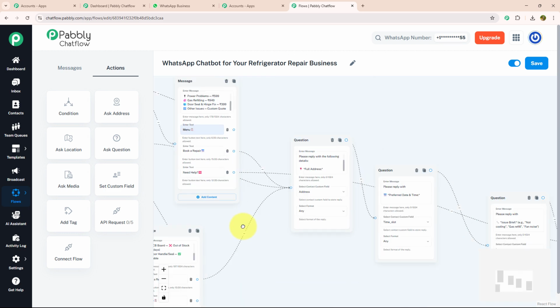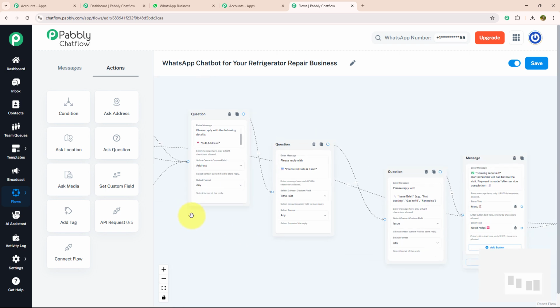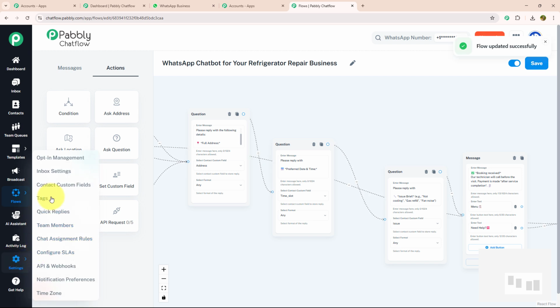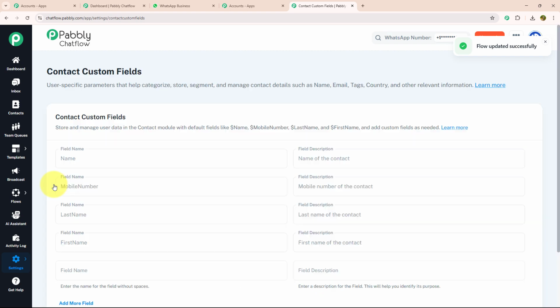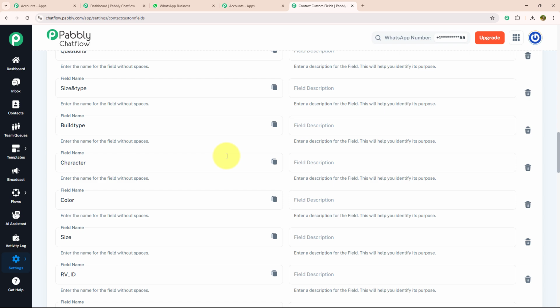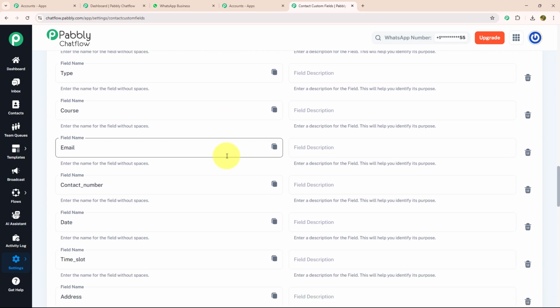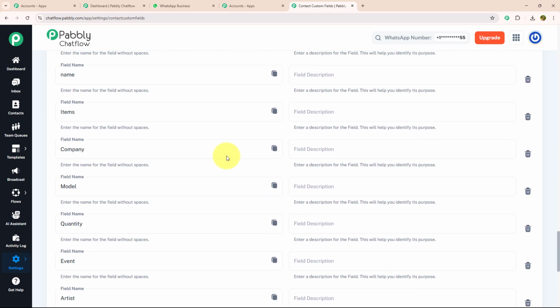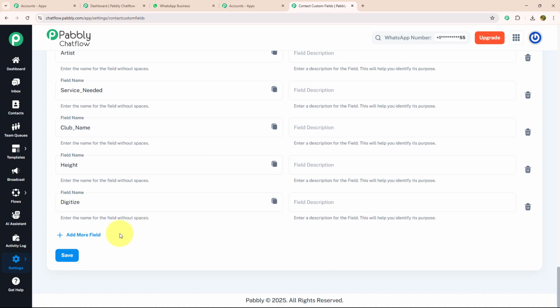Now you must be wondering from where we can add our contact custom field. For that you just need to save your flow and come with me to the settings section. Over here you can see a feature is given named by contact custom field. As soon as you will click on this, you will be landed on this page. Here you can add as many contact custom field as per your requirement. As you can see, I have added multiple contact custom field over here. Now I will resume back to my flow.